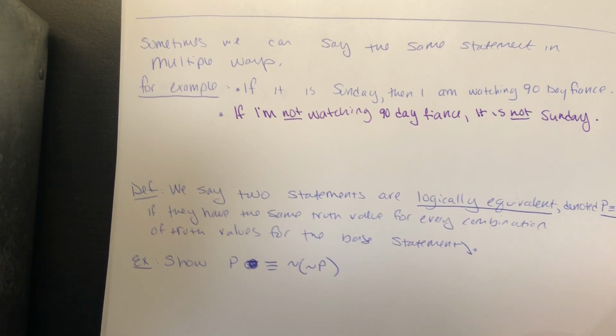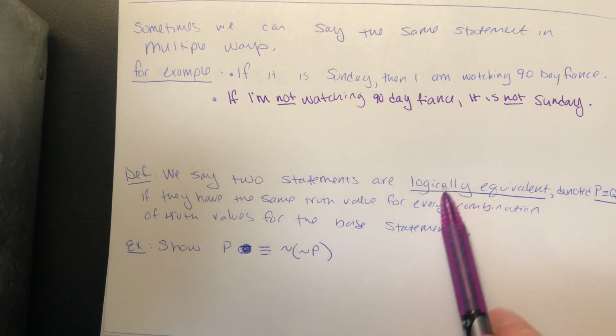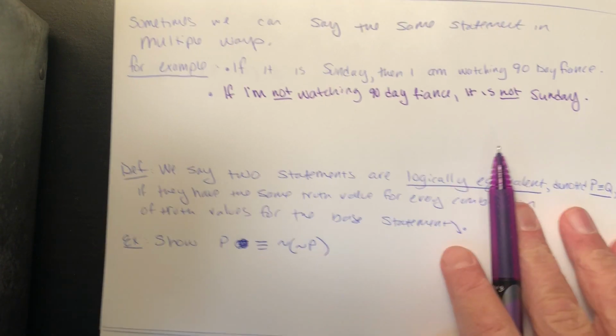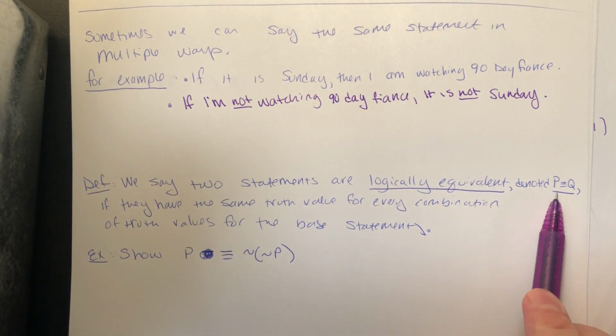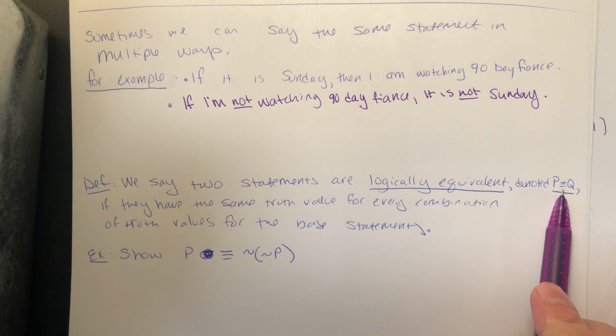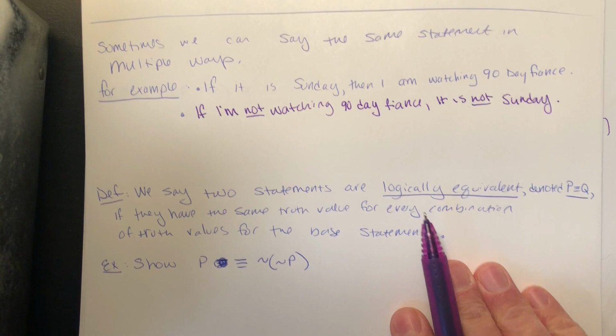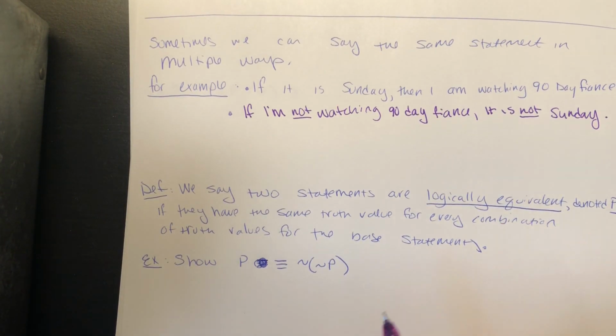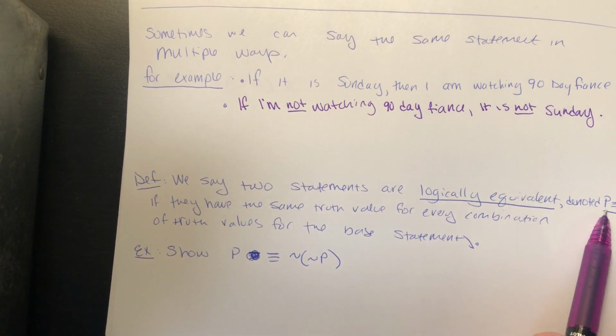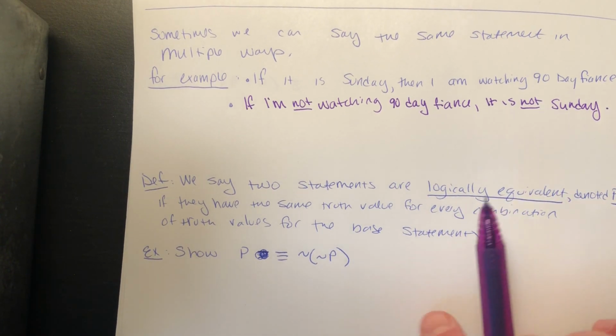In general, we say that two statements P and Q are logically equivalent, and we denote that as P, it's like an equal sign but with three lines, Q. P is equivalent to Q if they have the same truth value for every combination of truth values of the base statements. Meaning, P is true exactly whenever Q is true, and vice versa.